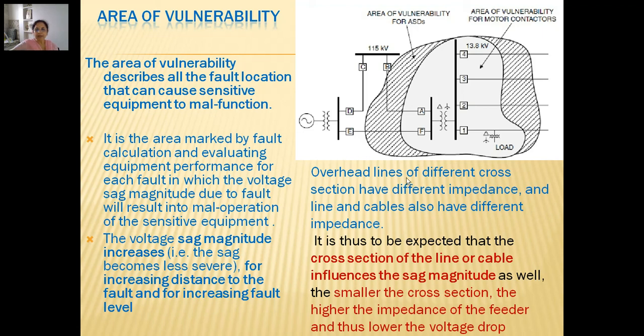The other factor is that overhead lines of different cross section have different impedance, and lines and cables also have different impedance. It is thus to be expected that the cross section of the line or cable influences the sag magnitude as well. The smaller the cross section, the higher the impedance of the feeder, and thus the lower the voltage.